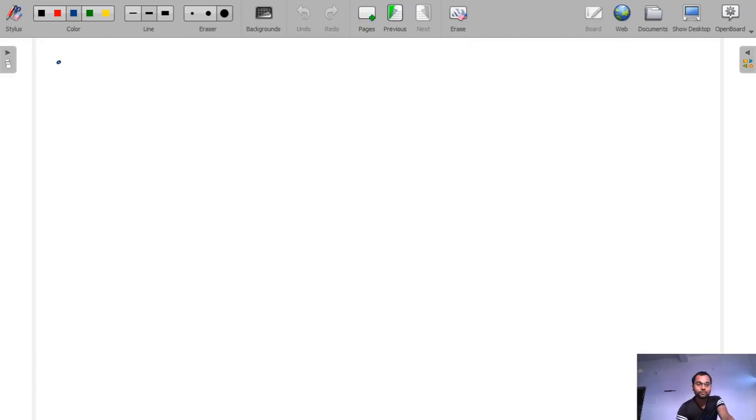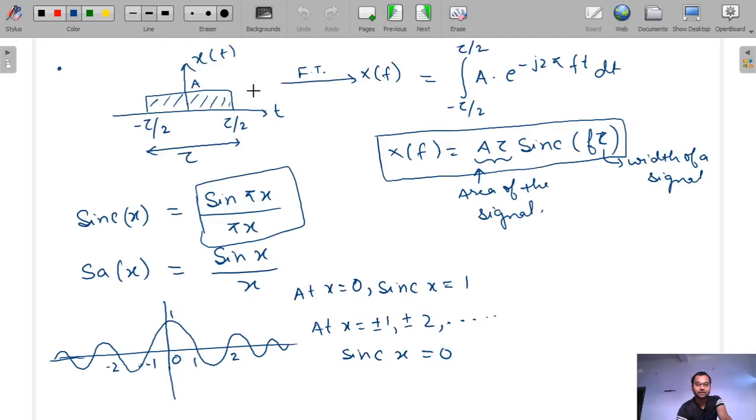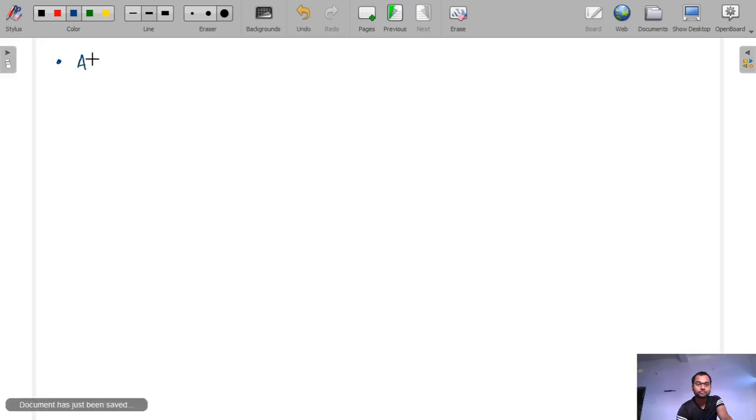Now in the above rectangular function, the Fourier transform is A tau sinc(f tau).